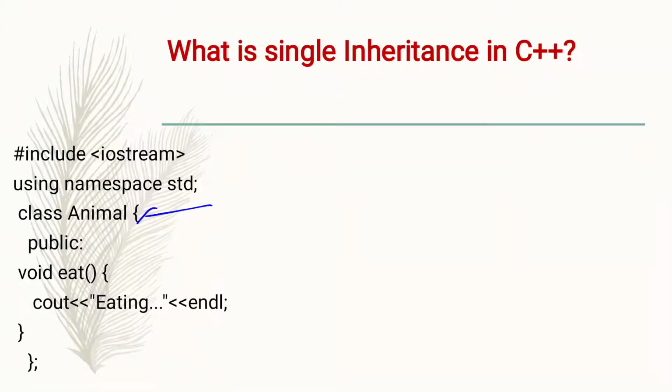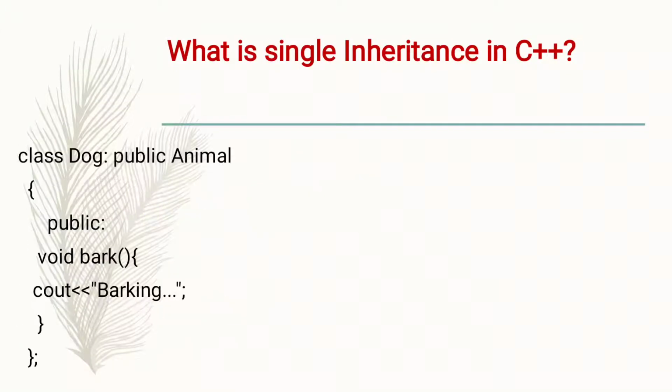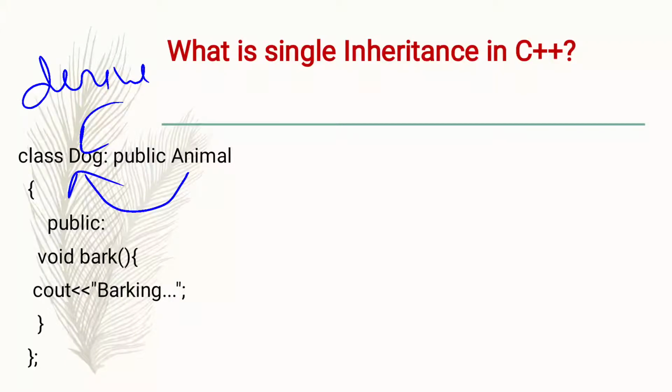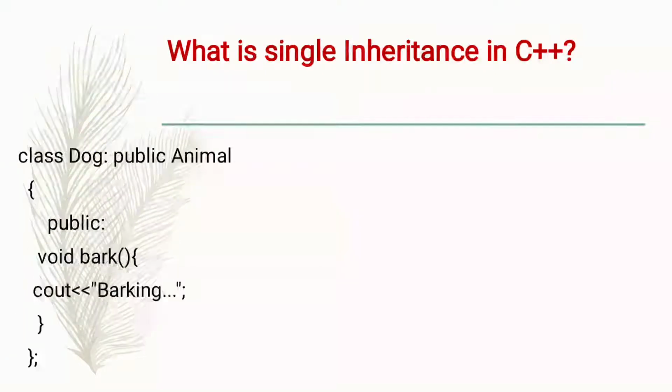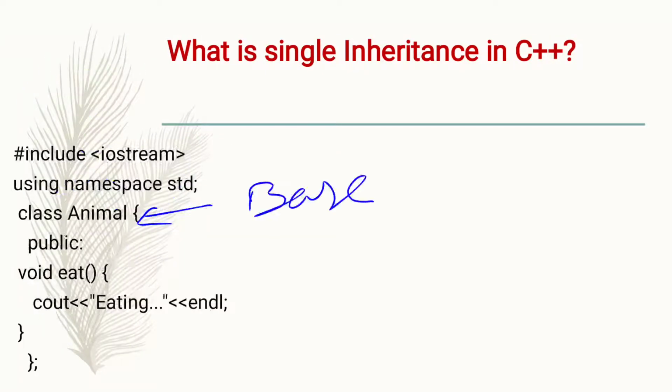Here class Animal is the base class and class Dog is the derived class, and here class Dog inherits all the properties and behavior of class Animal. So this is the example of single inheritance. Note this example.